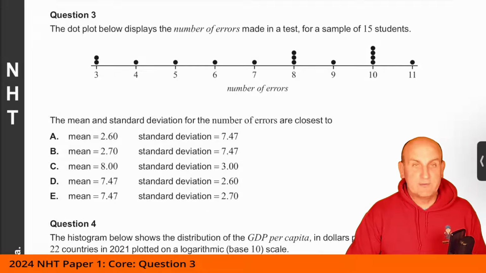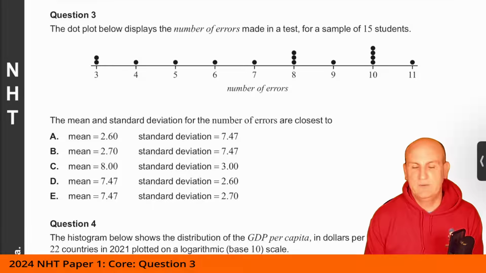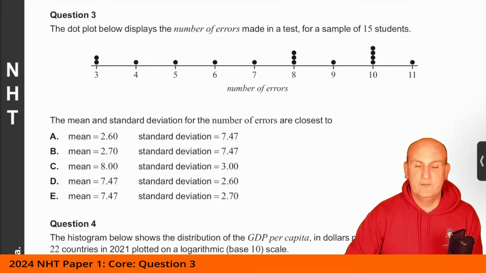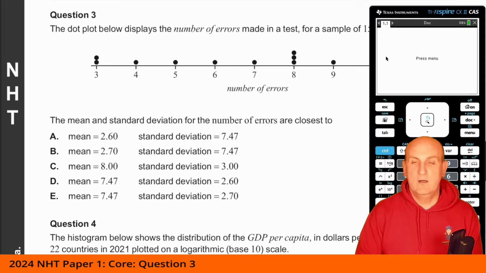Okay, so moving on to question 3, the dot plot below displays the number of errors made in a test for a sample of 15 students. The mean and standard deviation for the number of errors are closest to. Now, in this situation, I can't work that out without bringing up my calculator, and I appreciate at the moment my calculator is going to cover some of that data, and I also appreciate that this isn't a ClassPad. Guys, if you're a ClassPad user, on the whole, the functionality is pretty similar.